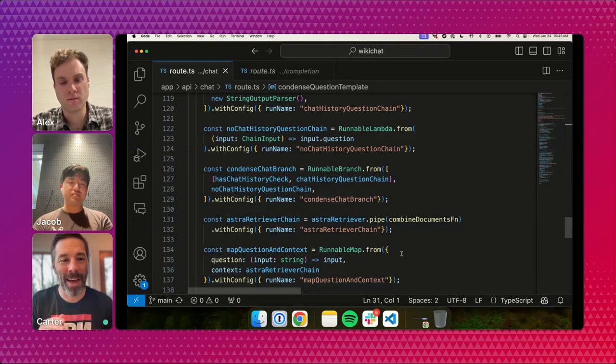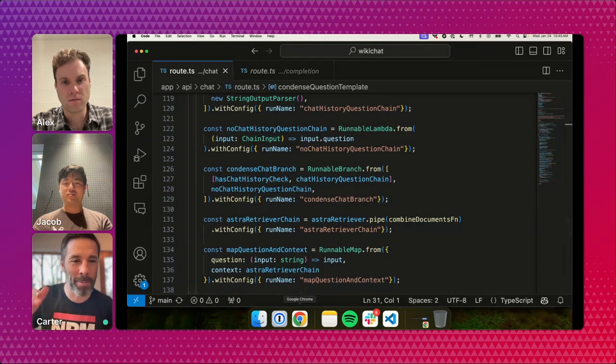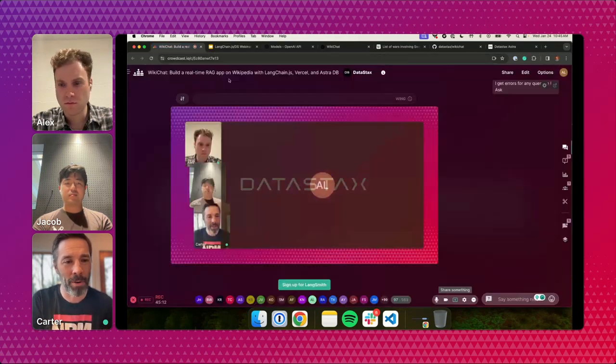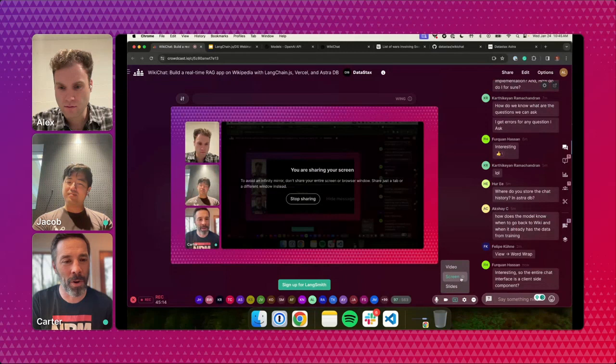And by the way, I think this is the perfect transition point. Once again, this is all open source. We could go line by line and break this up, but I think we've talked about the most important parts. Jacob, do you want to take over and show off LangSmith? Absolutely.